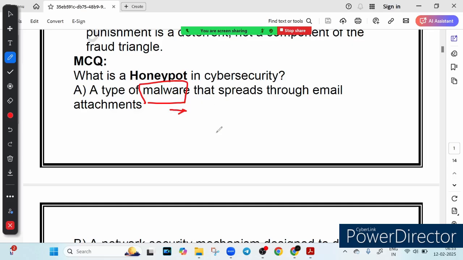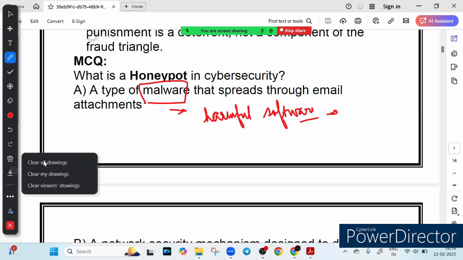Now, malware refers to harmful software. There are some harmful software that infect systems, often spreading through email attachments or malicious links. Suppose, for example, you receive an email claiming that you have won a prize, but when you open the attachment, it secretly installs a virus. That is a malware, that is not a honeypot. So this option is incorrect, right?